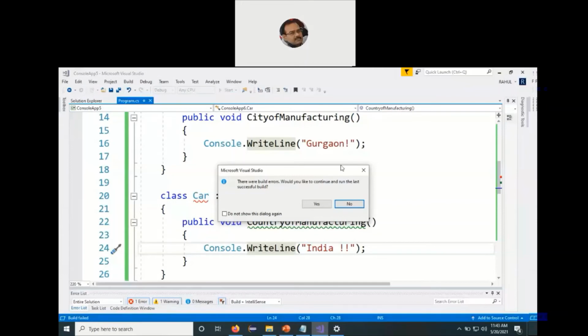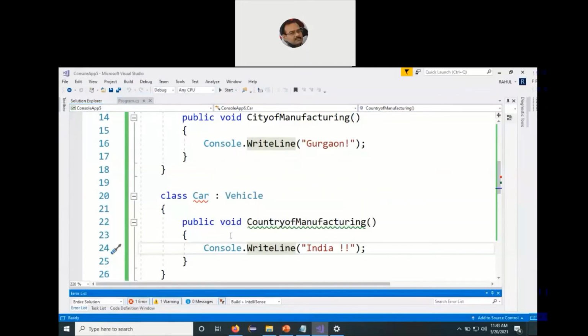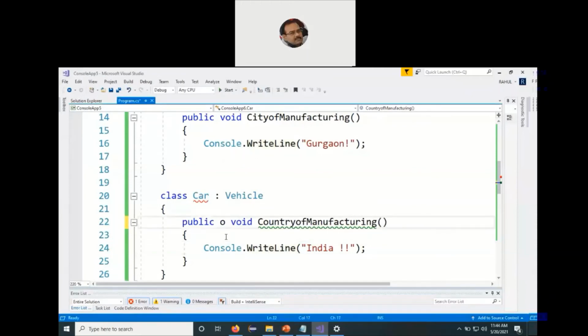I say no. And I restore the override keyword. And now I can see the red underline has gone. So it's mandatory for a programmer that when he is providing a definition to the abstract function declared within the base class, he should use override as a keyword.